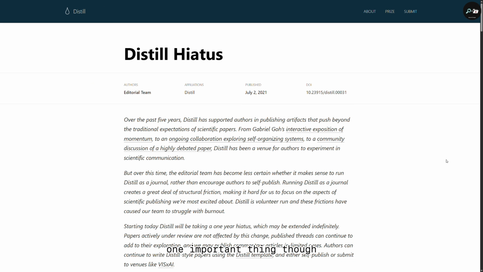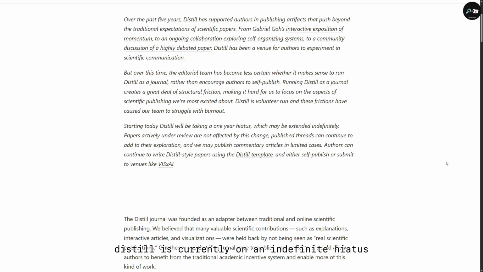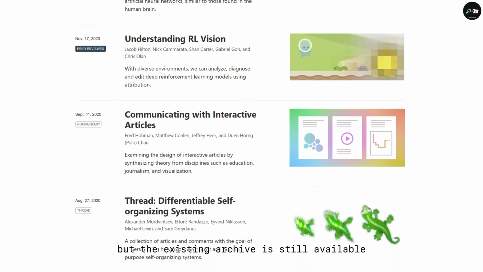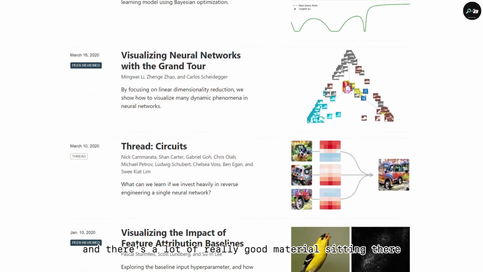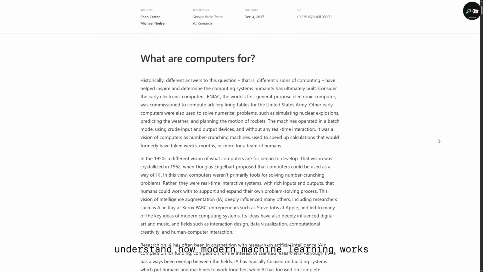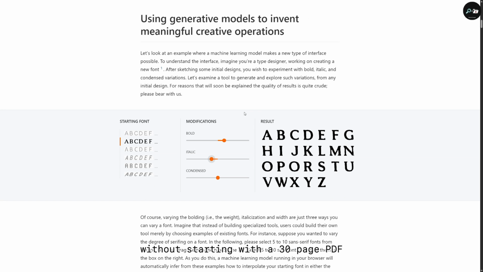One important thing though, Distill is currently on an indefinite hiatus, so it isn't publishing new articles. But the existing archive is still available, and there's a lot of really good material sitting there. It's worth browsing if you want to understand how modern machine learning works without starting with a 30-page PDF.